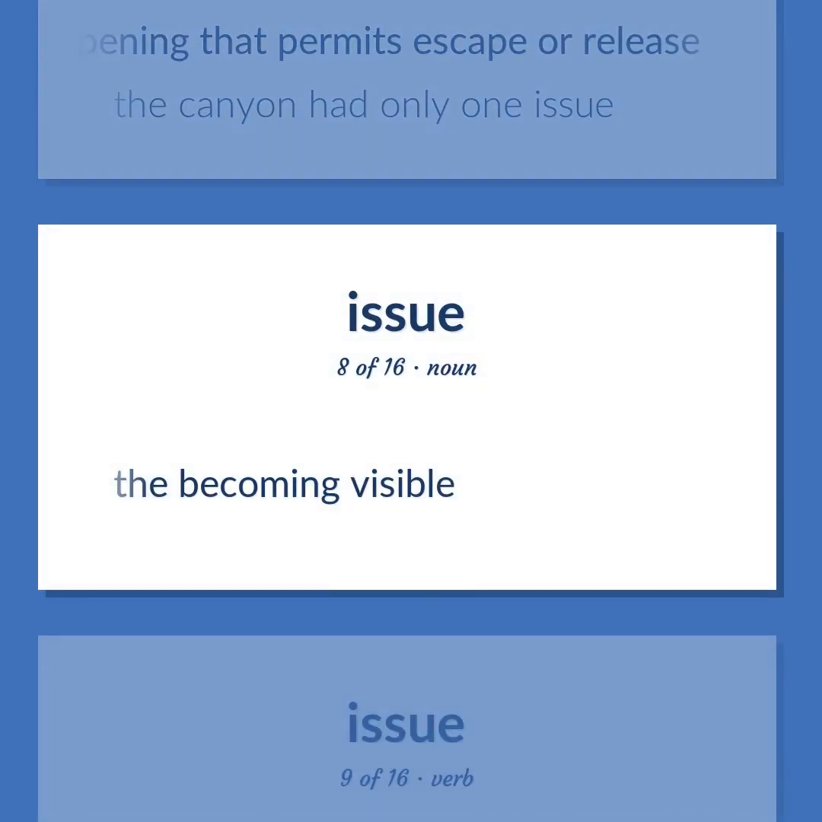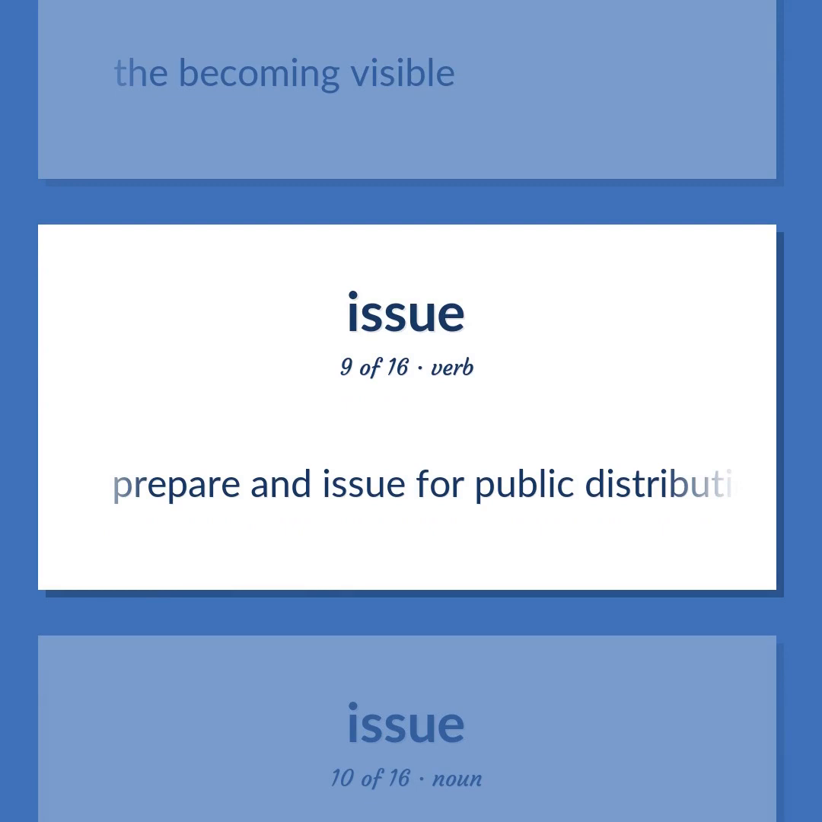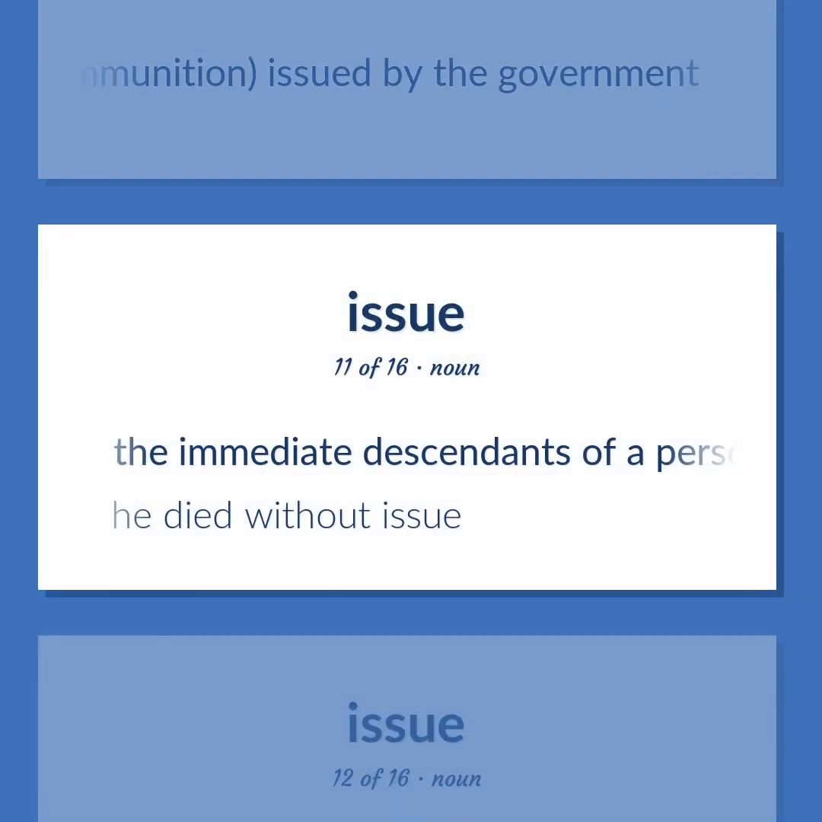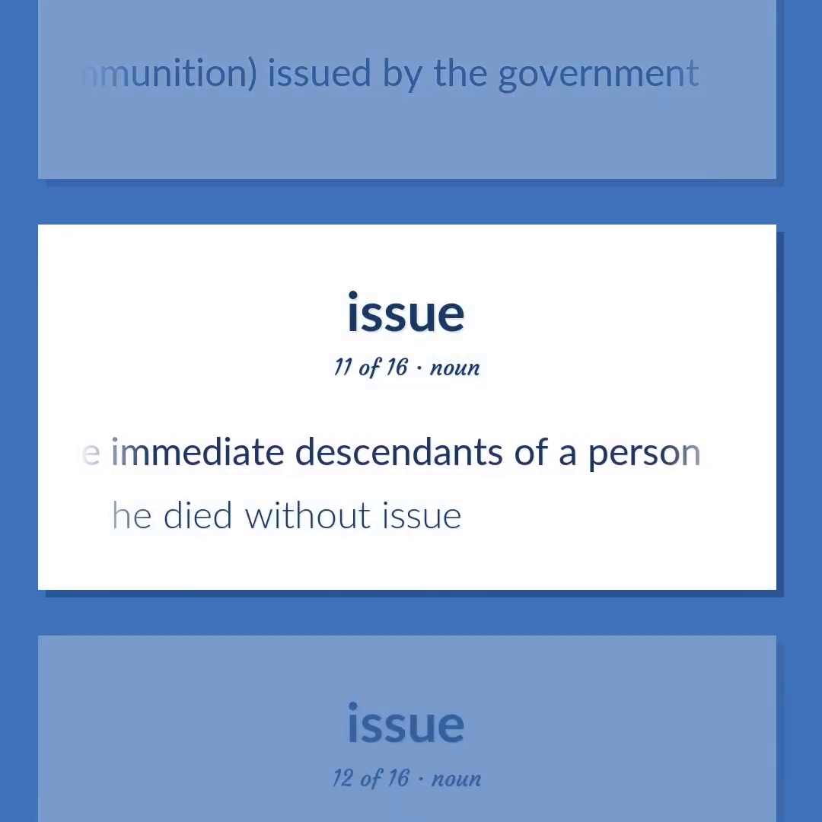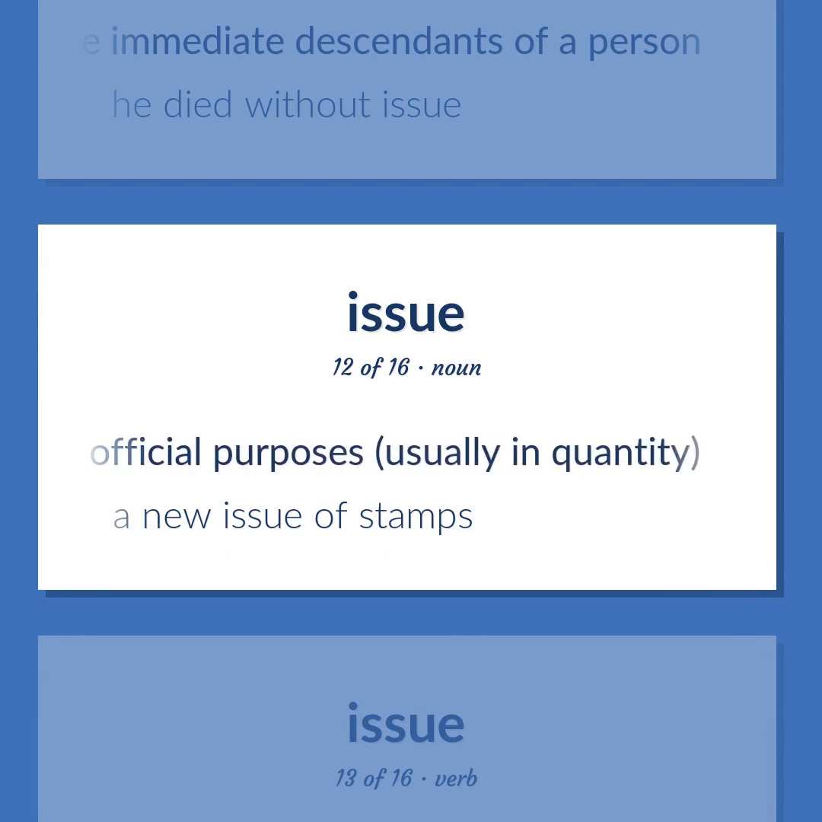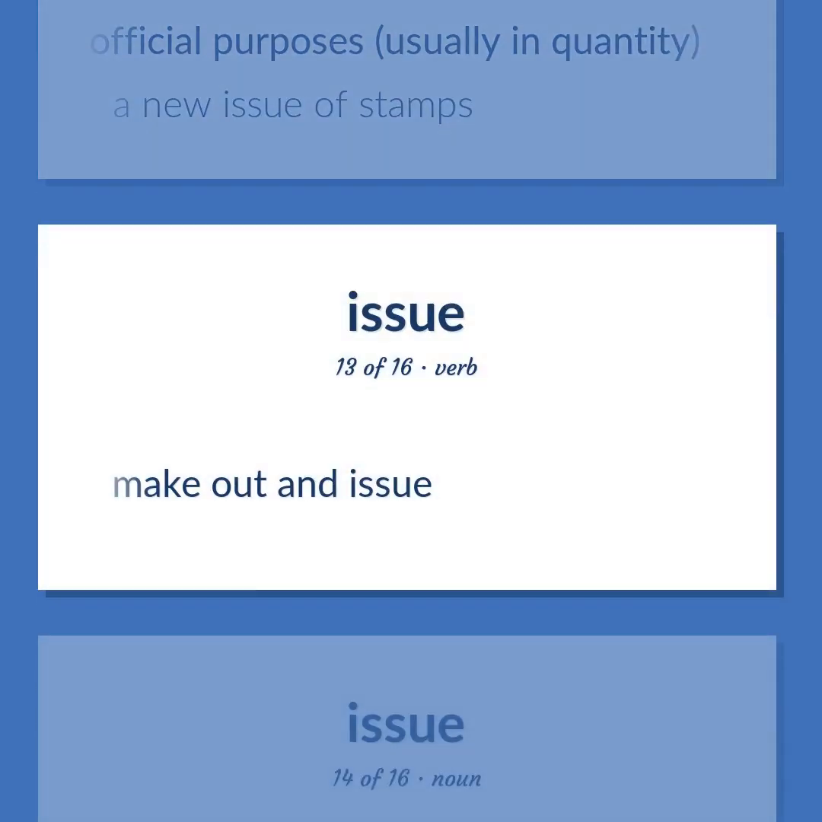The becoming visible. Prepare an issue for public distribution or sale. Supplies, as food or clothing or ammunition, issued by the government. The immediate descendants of a person. He died without issue. The act of providing an item for general use or for official purposes, usually in quantity. A new issue of stamps. Make out an issue.